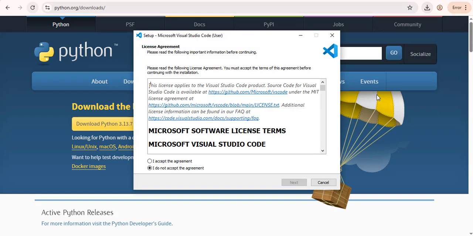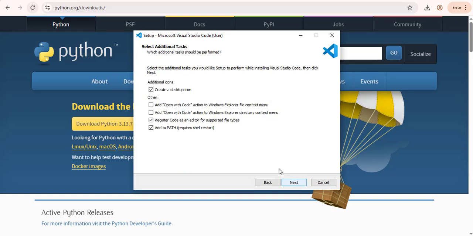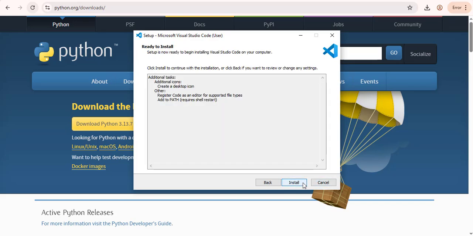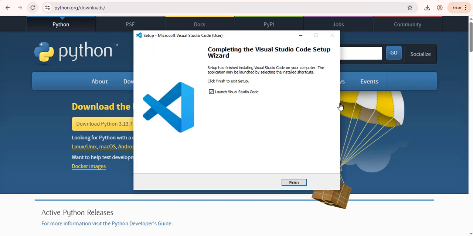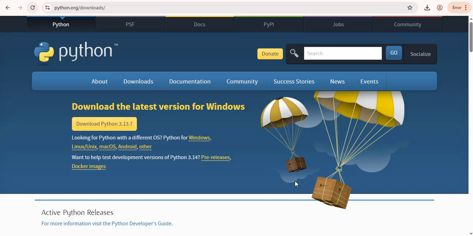So let's accept the agreement. Create a desktop icon and also add to path. Click on next and click on install. So let's wait for VS Code to be installed as well. As you can see, Visual Studio Code has been successfully installed as well. So click on finish to launch Visual Studio Code.